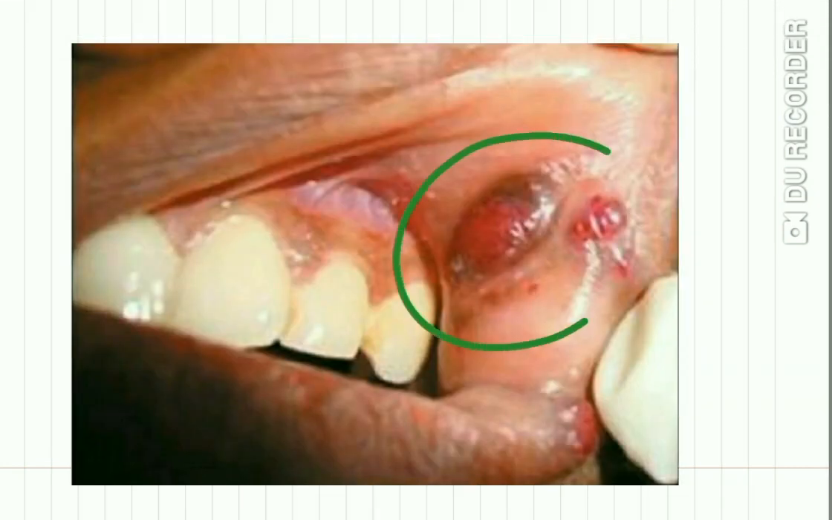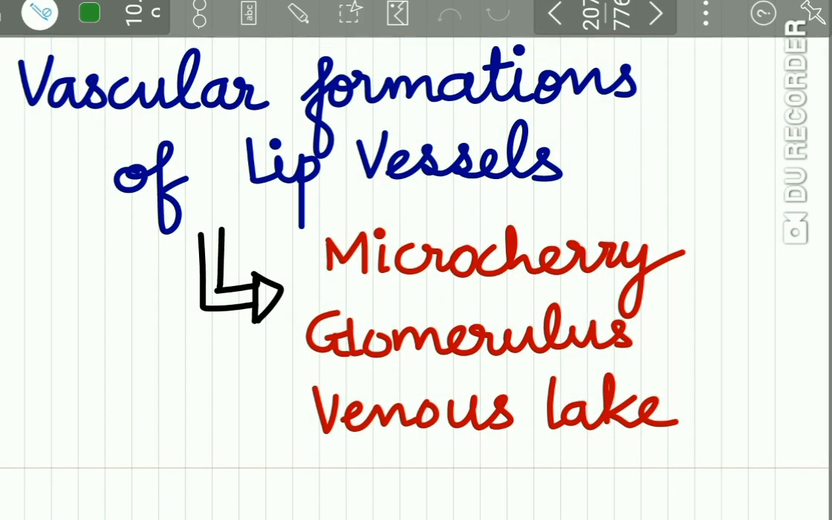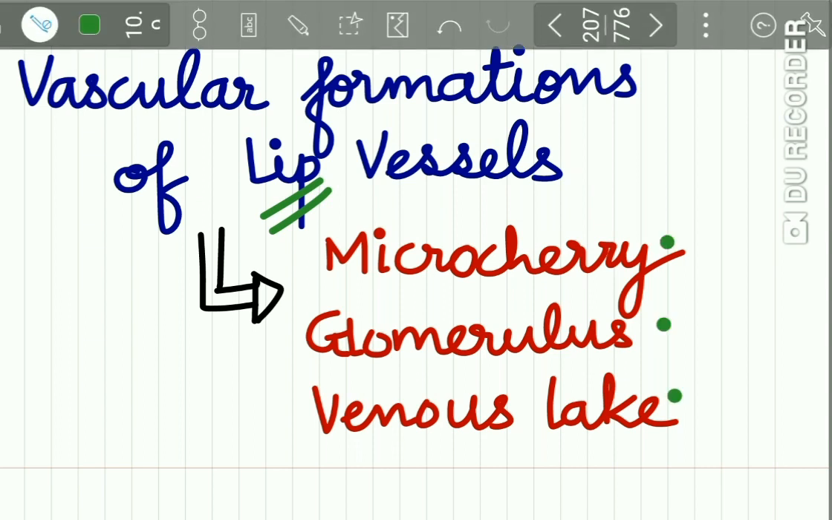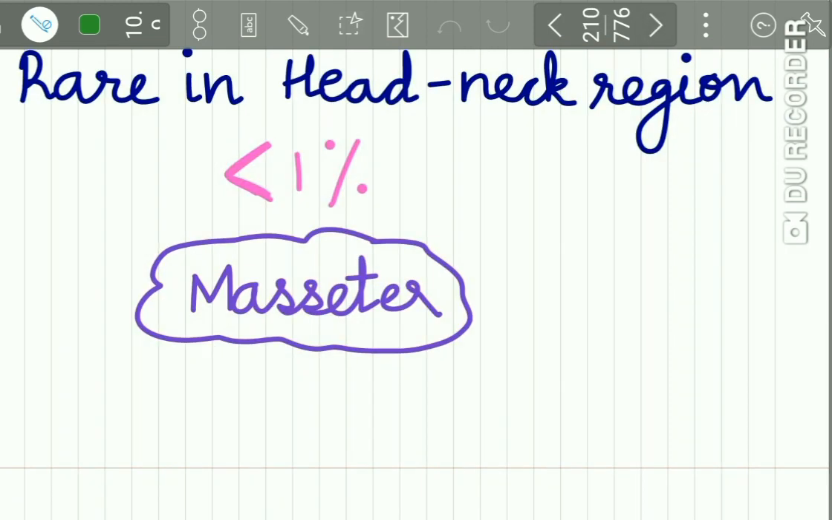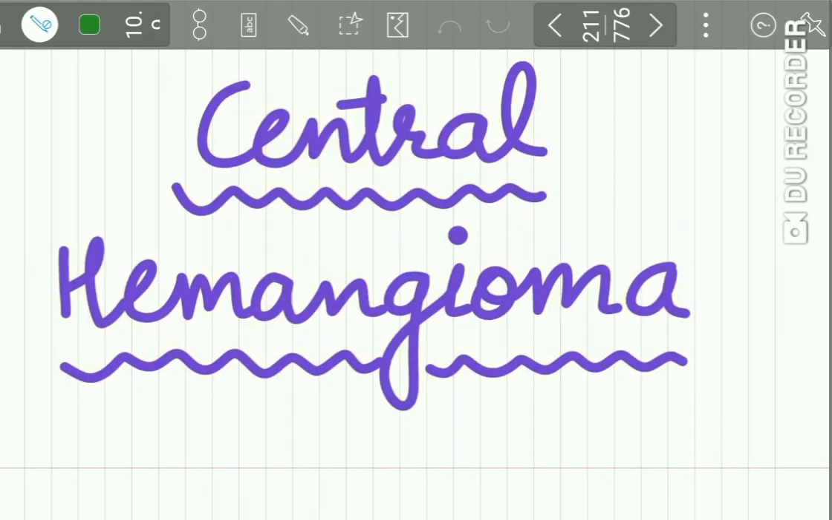So here you can see intraoral hemangioma. Vascular malformation of the lip vessels may appear as microcherry, glomerulus and venous lake. So here you can see a hemangioma affecting the lower lip. Now intramuscular hemangioma is quite rare in the head and neck region. Less than 1% lesions occur and the most commonly affected muscle is the masseter.